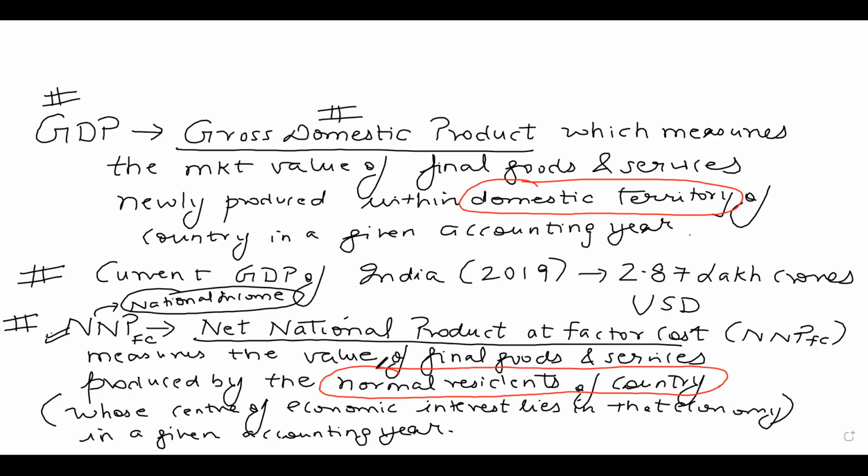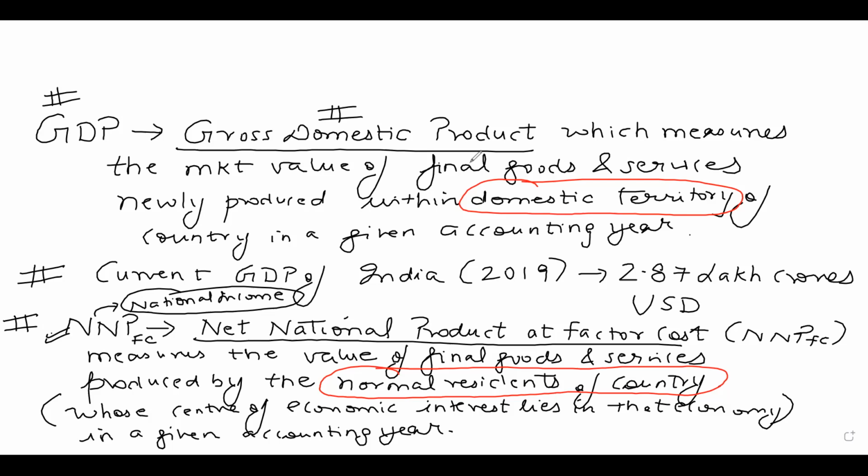Hoping students have understood this. When we talk about national income, territory does not matter; what matters is the normal residents. But when we talk about gross domestic product, only the domestic territory matters, irrespective of whether the output is produced by the residents or the non-residents.